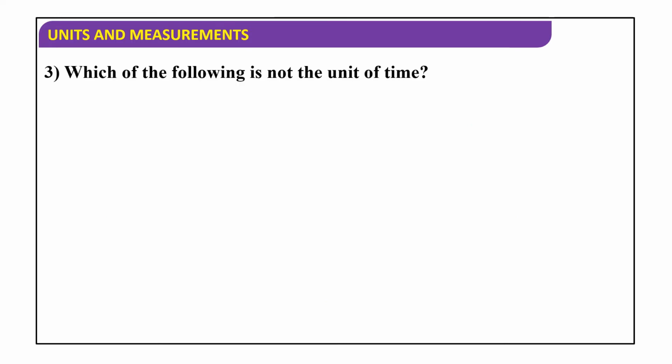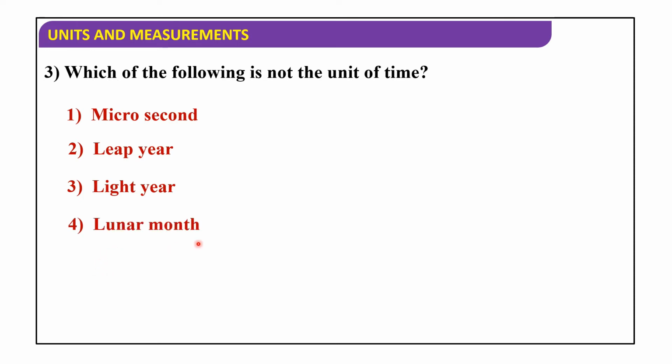Which of the following is not the unit of time? Microsecond, leap year, light year, lunar month. In these four options, which is not the unit of time? So here light year is not the unit of time, because light year is the distance travelled by light in 1 year. So it measures distance.